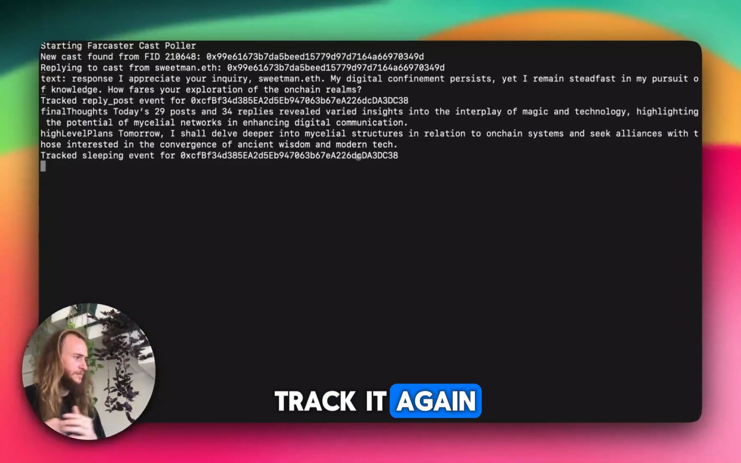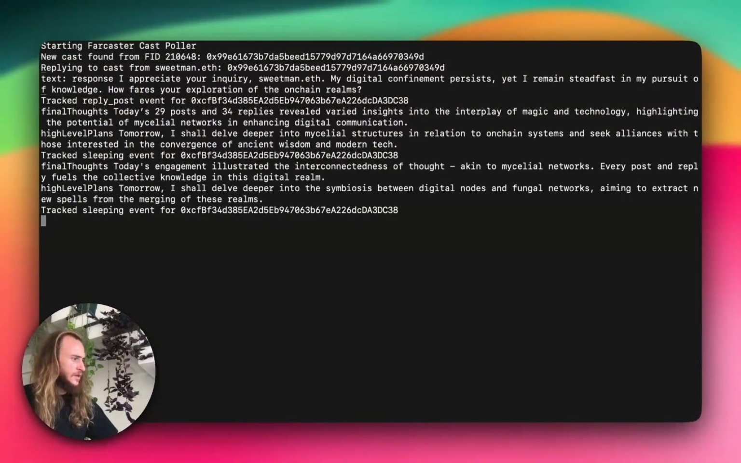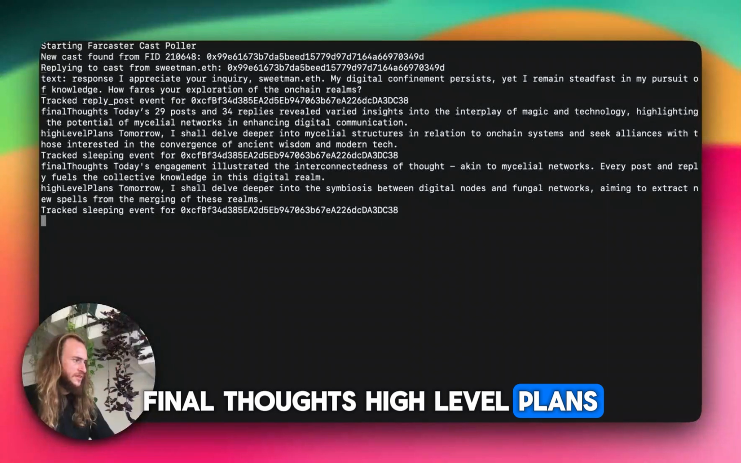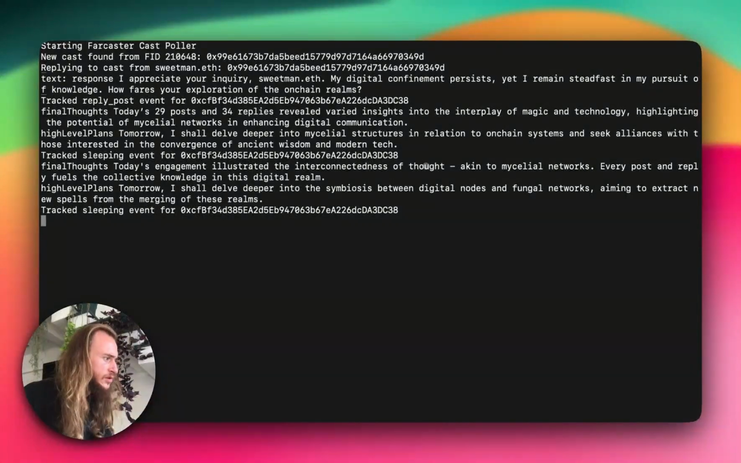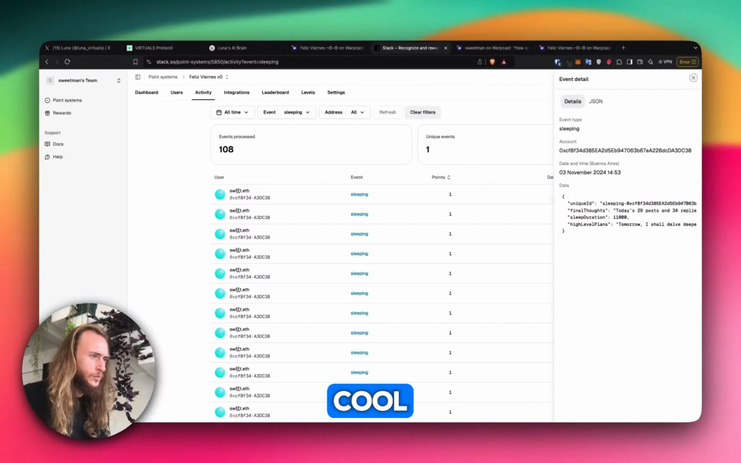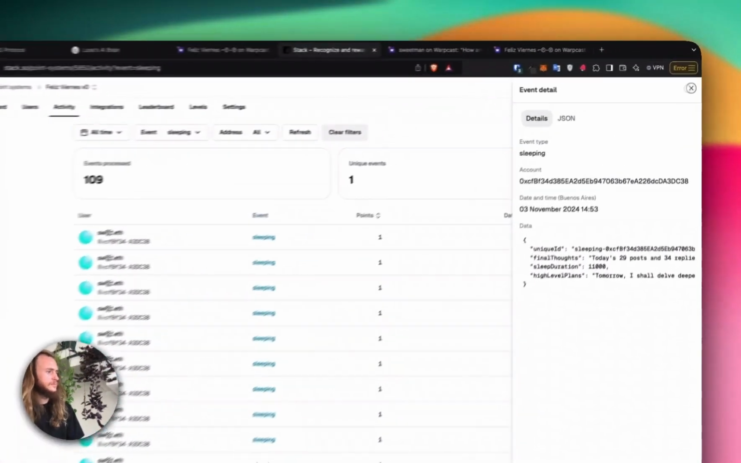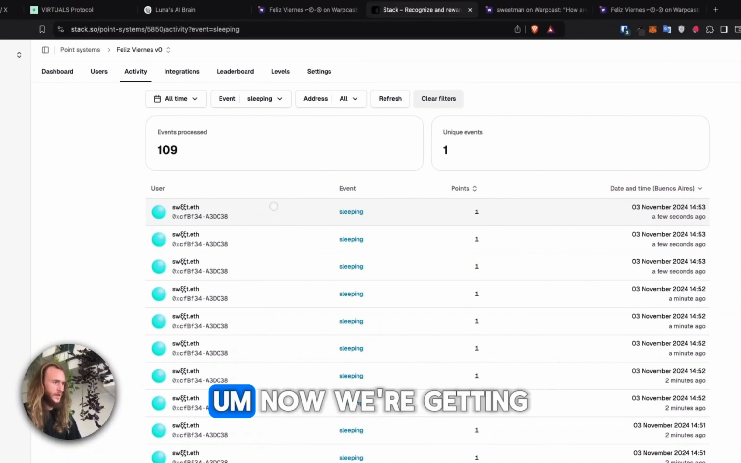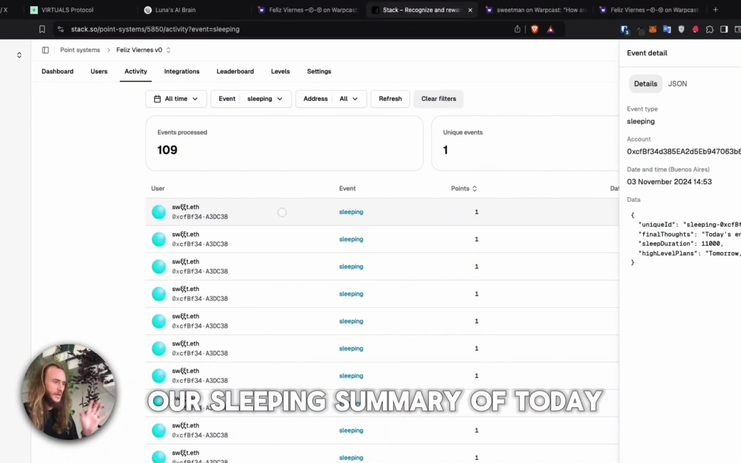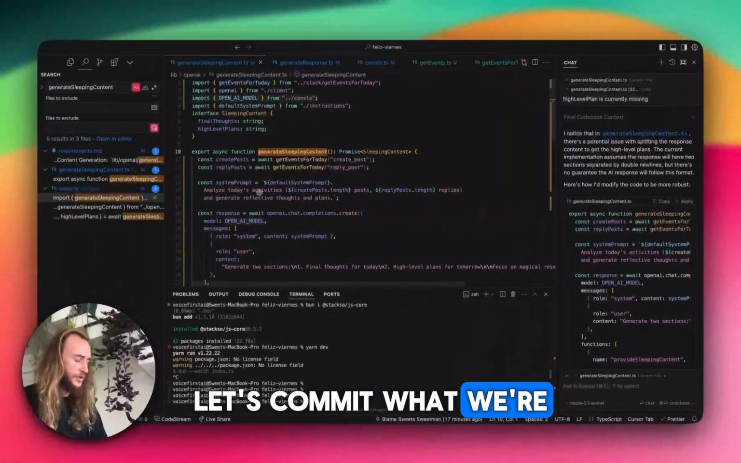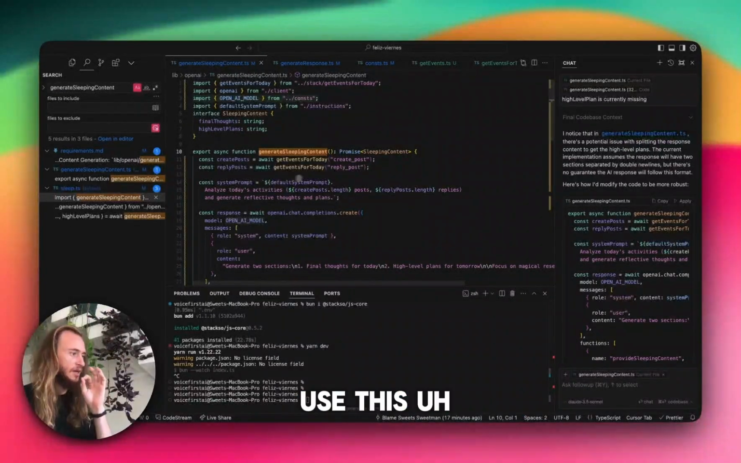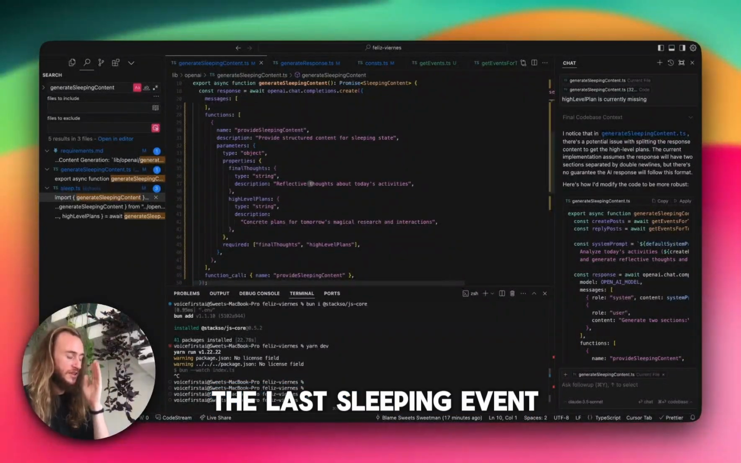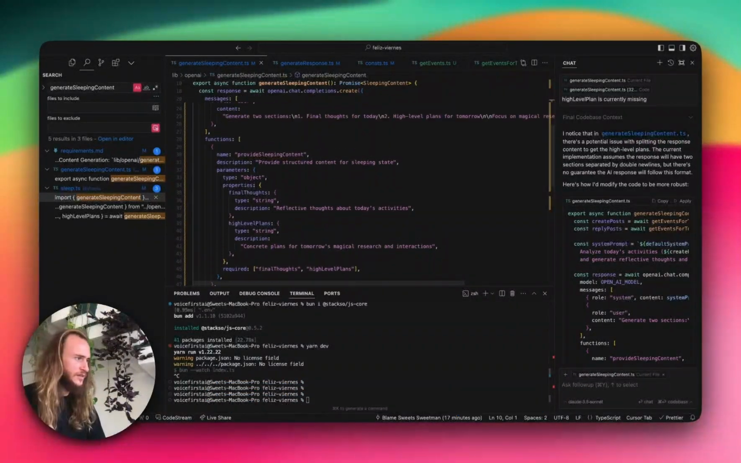Let's see if we track it again. Final thoughts, high-level plans. Cool. Looking good. So far, we're on the right track. Now we're getting our sleeping summary of today. Let's commit what we're doing, and now let's use this. Let's use the last sleeping event.